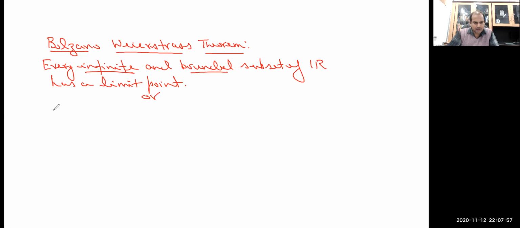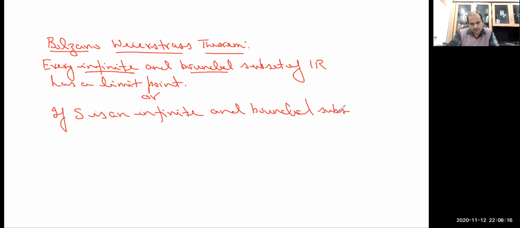So in other words, if the set is an infinite and bounded subset of R, then its derived set will be non-empty. We know the derived set is the collection of all limit points. So in that case, there exists at least one limit point. The derived set is non-empty means there exists at least one limit point.